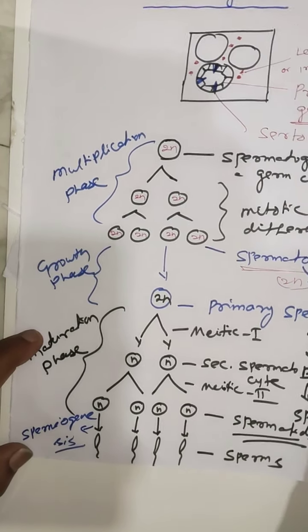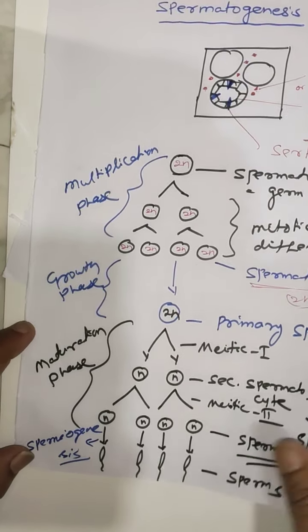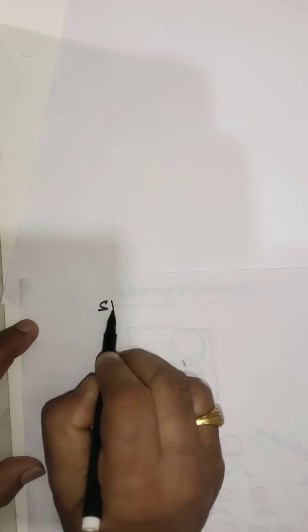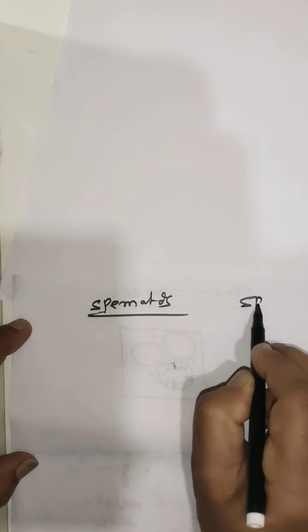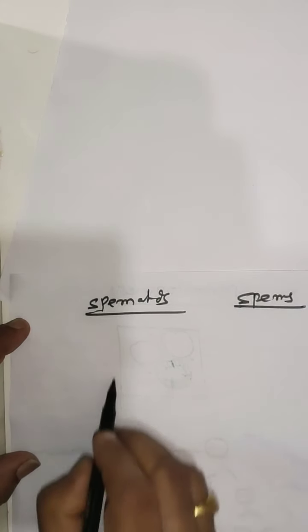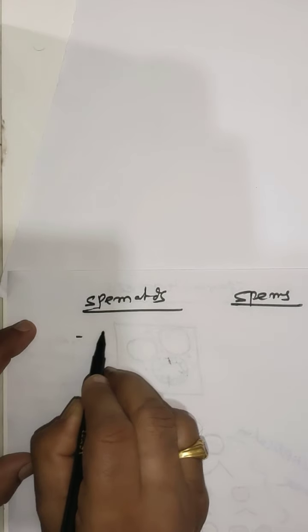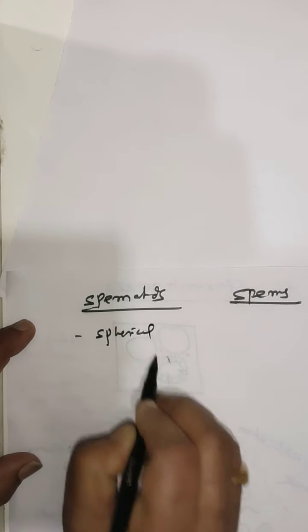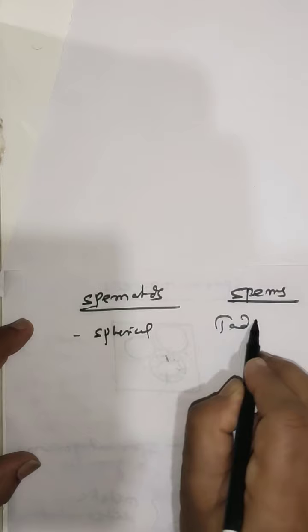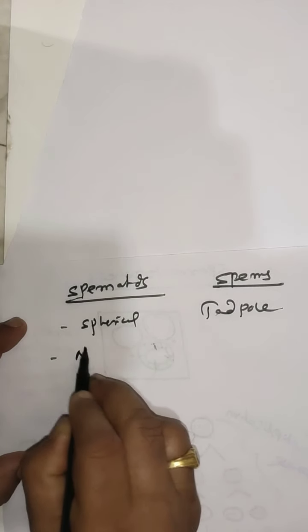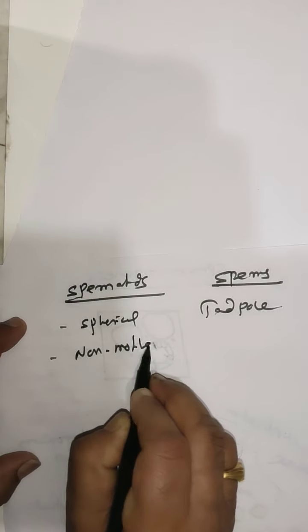Now, what are the differences between spermatids and sperms? The spermatids are generally spherical in shape, whereas the sperms are tadpole-shaped structures. The spermatids are non-motile.